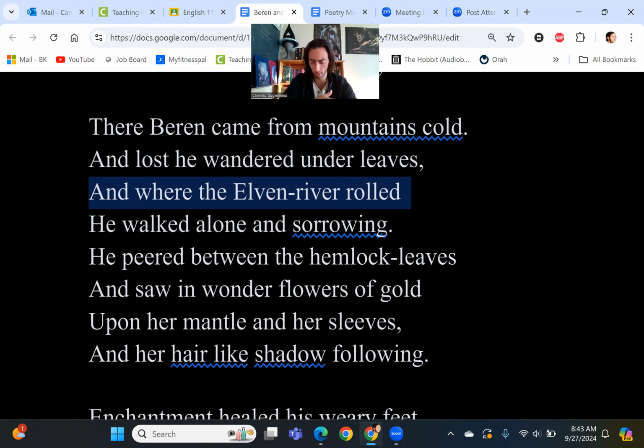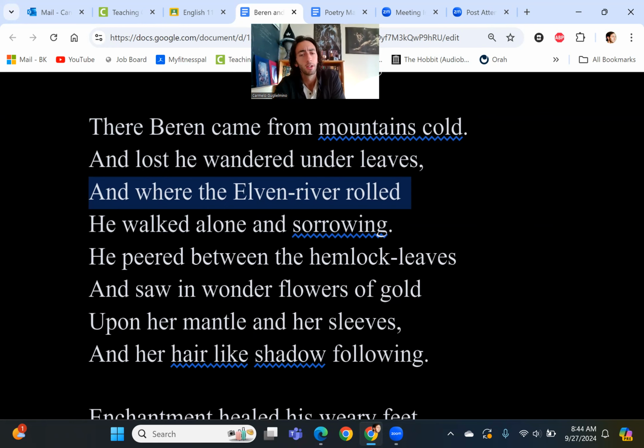So he's walking from this negative place, and he comes into this forest where Tinuviel is dancing, and it's described as an elven river that's kind of rolling through it, right? Well, if it's an elven river, we have to assume then the setting where he's coming into is an elven forest, in other words, where the elves dwell. So we would assume, therefore, that Tinuviel, whoever this girl is, is also an elf. Okay. Well, again, as you're going to see in Tolkien, we don't think of elves kind of like elf on the shelf, little fairies in the North Pole. They're different than that. They're actually humanoids, right? They're tall beings. They're beings that are very like in structure and status to humans, but much, much more.